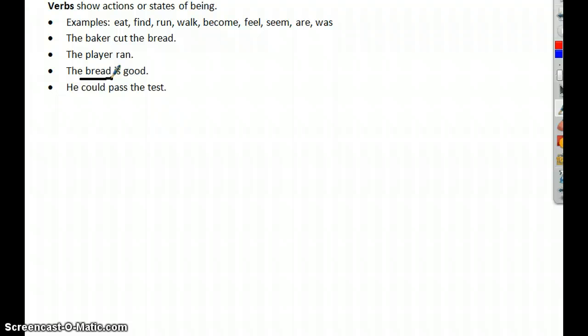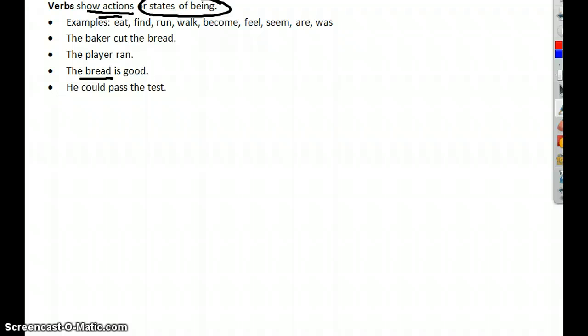The bread is being described in the sentence as being good. This kind of sentence is called a complement. And when you have sentences that have complements, they won't have actions. They'll still be complete thoughts, but they don't show action. That's because they have state of being verbs. Now, state of being simply means that the subject is being something. In this case, the bread is being good.